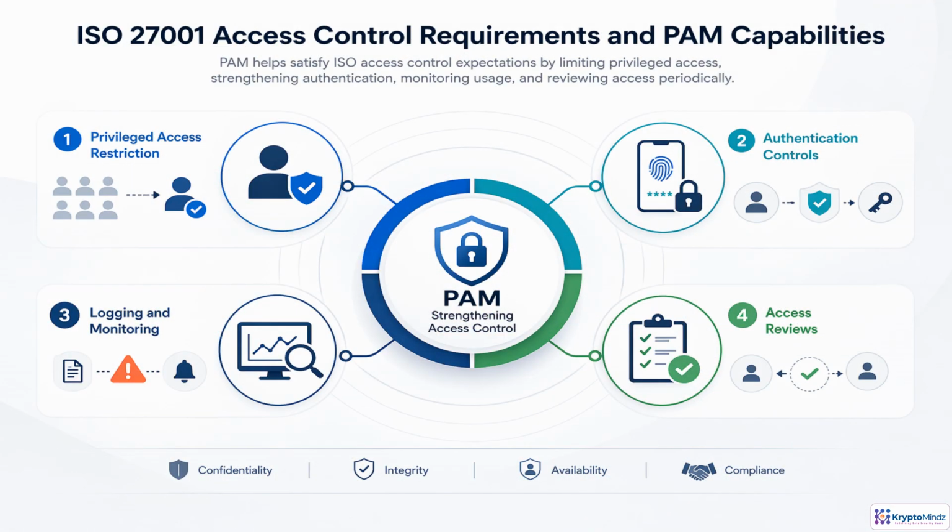ISO 27001 does not require a specific PAM product, but it does expect disciplined control over privileged access. PAM gives you a practical way to prove that discipline. Admin rights are limited to approved users and roles. Privileged sessions require stronger authentication, such as MFA and controlled credential checkout. Activity is logged, monitored, and flagged when behavior looks unusual. Access is also reviewed periodically, so old or unnecessary privileges can be removed. The compliance value is the evidence: who had access, how they authenticated, what they did, and whether that access was still justified.